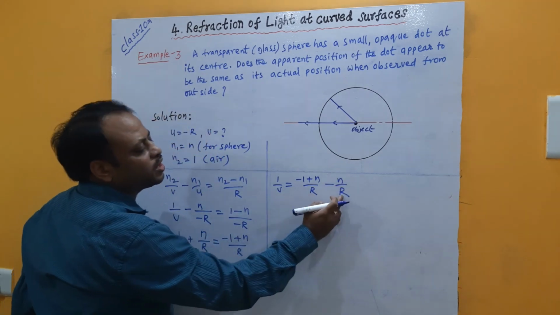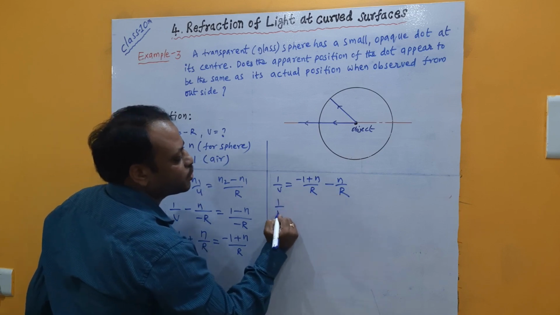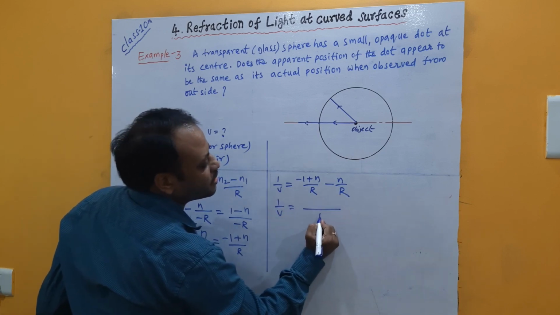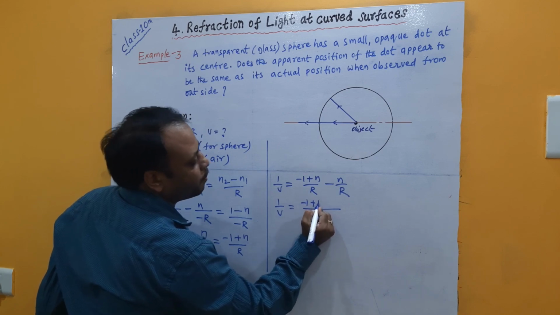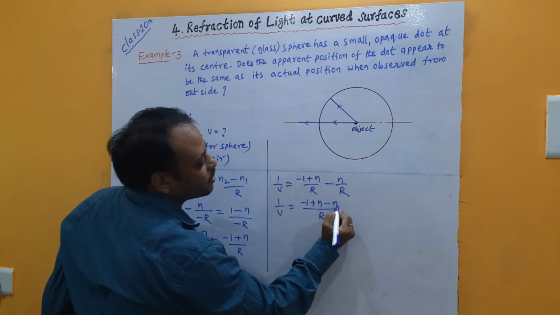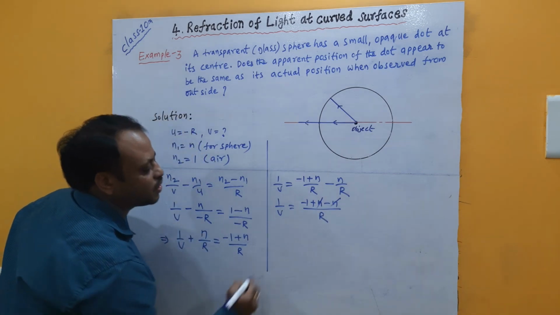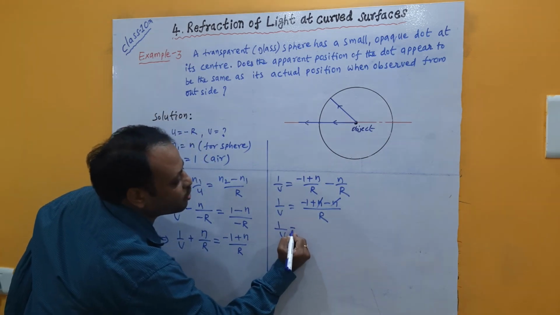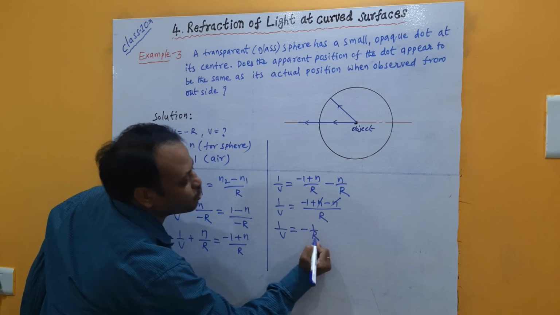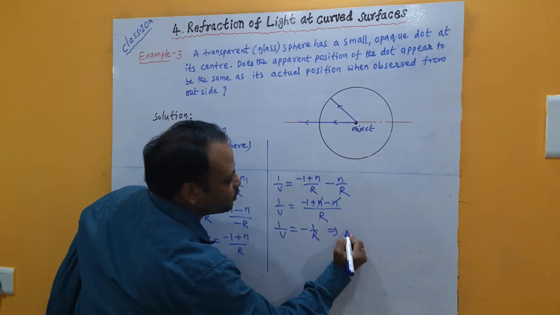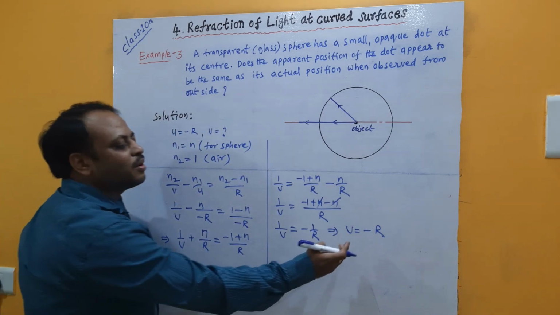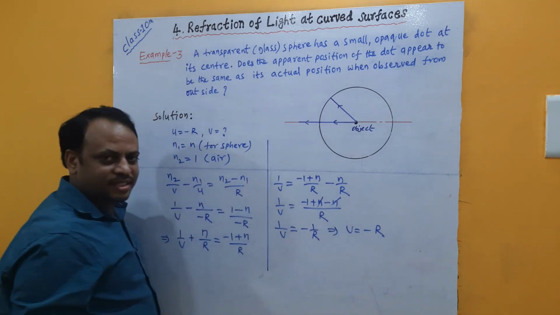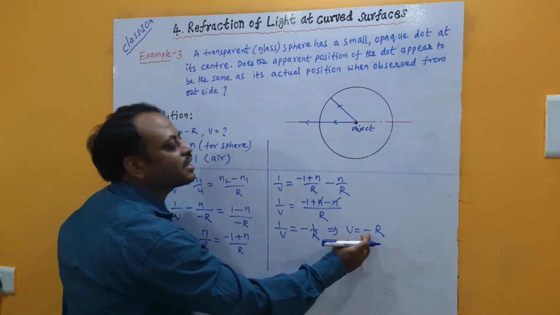Now for these two terms, r becomes the LCM. So 1 by v can be written as, r is the LCM, minus 1 plus n, this minus n. Minus n plus n gets cancelled. So from this we get 1 by v is equal to minus 1 by r. Or from this we can say that v is equal to minus r. Now the image distance is equal to the radius of curvature, and the sign is negative.